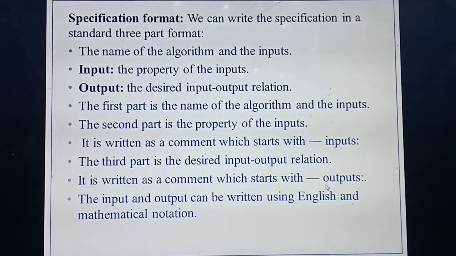Students, today you have studied specification: an introduction to specification, the specification algorithm, and the format for writing a specification algorithm. Please read it well, because they will ask problems from this. Students, thank you. Study well, take care, thank you.